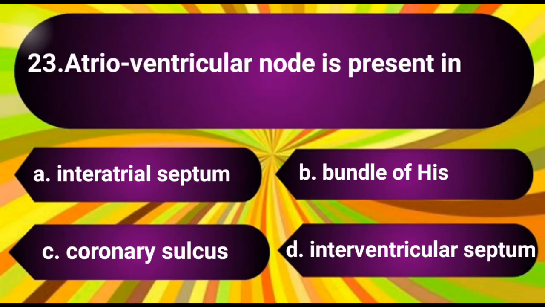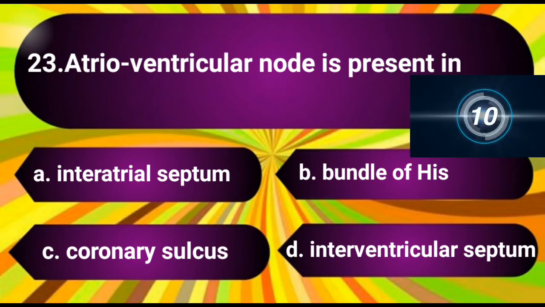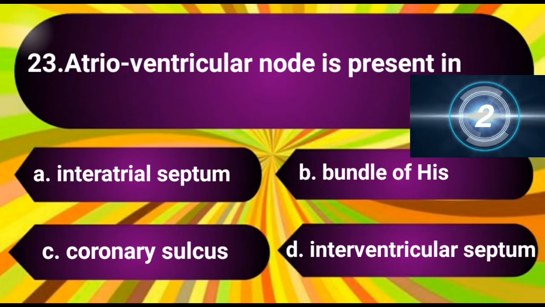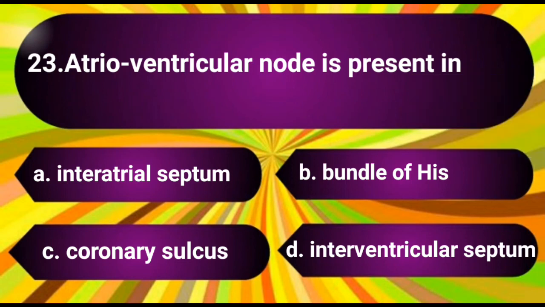Question number 23. Atrioventricular node is present in. The options are A. Interatrial septum, B. Bundle of His, C. Coronary sulcus, D. Interventricular septum. The answer is A. Interatrial septum.